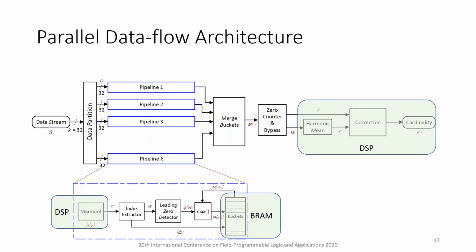The mapping of the proposed data flow architecture onto the FPGA resources is depicted in the figure. The Murmur3 hash calculation and the final math computation of the HyperLogLog algorithm exploit the DSP slices. The buckets containing counters are mapped onto DRAM blocks. In this way, we implemented the HyperLogLog algorithm using efficient FPGA primitives.